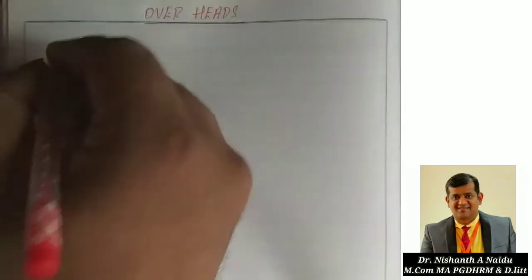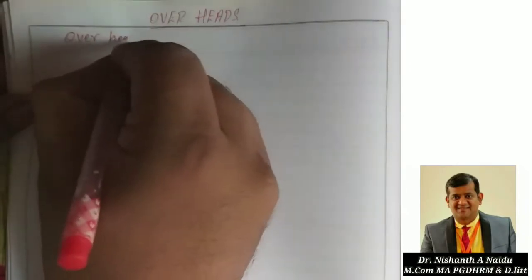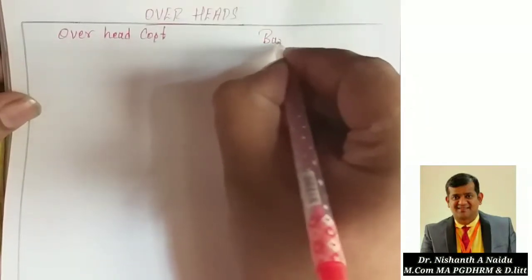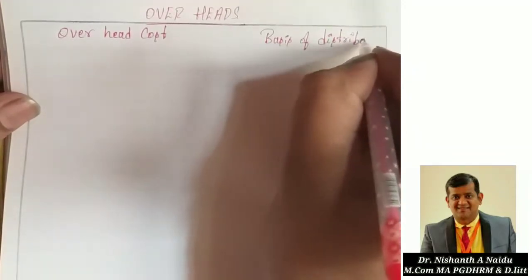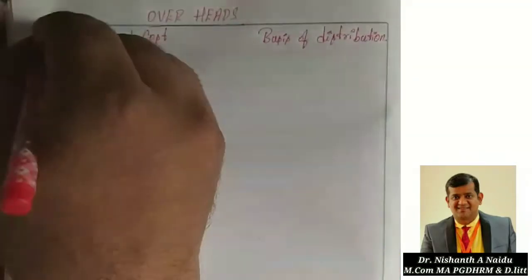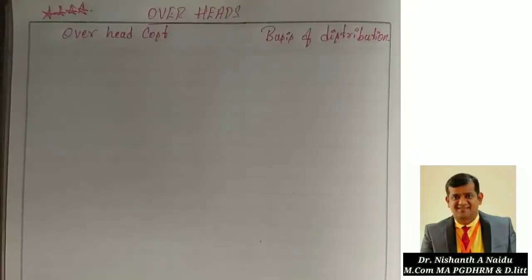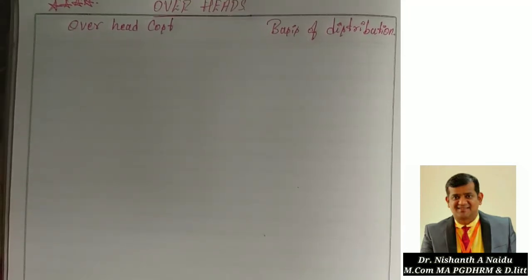So let us look into the chart. I am dividing the page into two parts. Number one is overhead cost, that is expenditure, and number two is basis of distribution. This is very, very important. If you don't understand this, then you cannot solve the problem. So let us create a chart for this and write the apportionment of expenditure: which expenditure is charged against what.